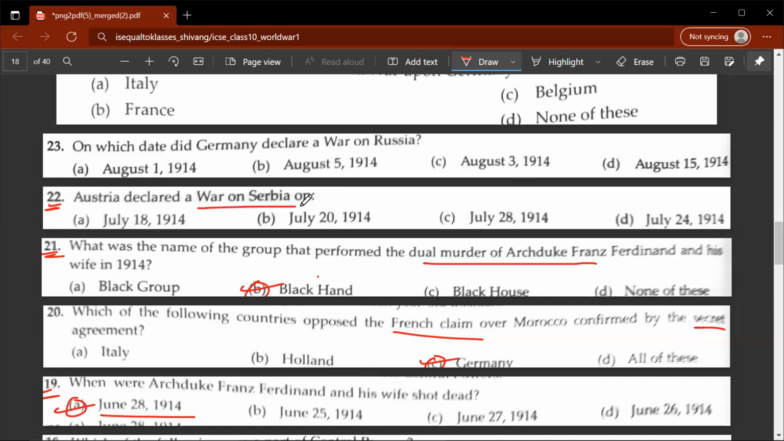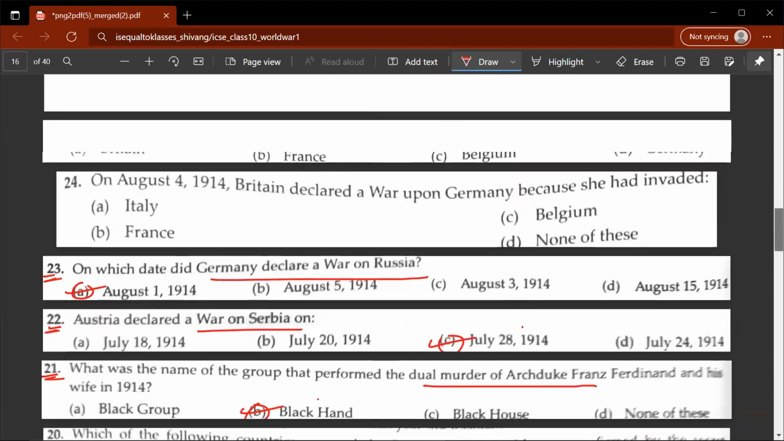Austria declared a war on Serbia on. So the correct answer would be July 28, 1914, exactly a month after Archduke Franz Ferdinand and his wife were assassinated. So this would be C. 23rd question, on which date did Germany declare war on Russia? So this would be on August 1, 1914. A would be the correct answer.